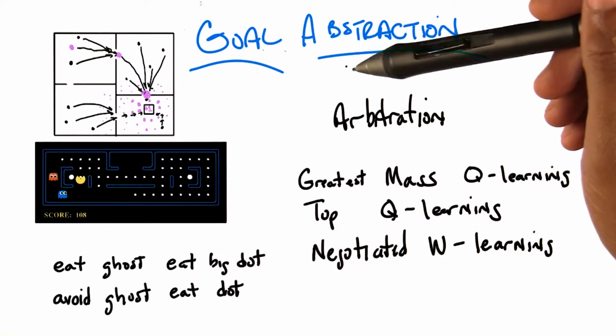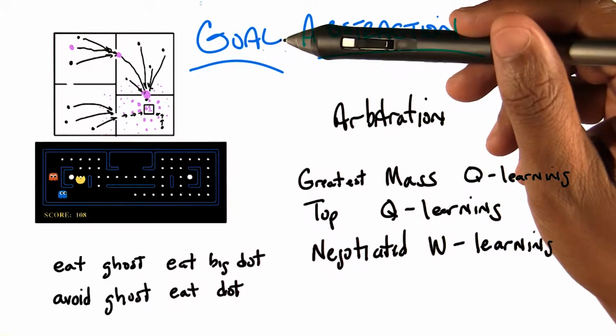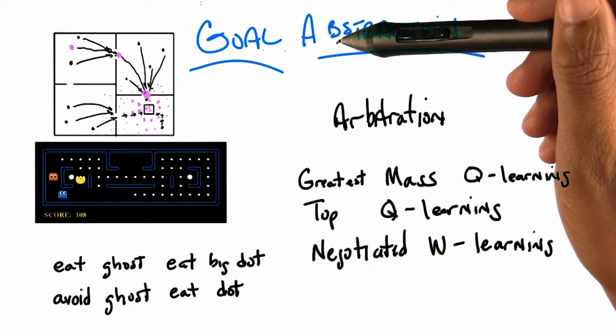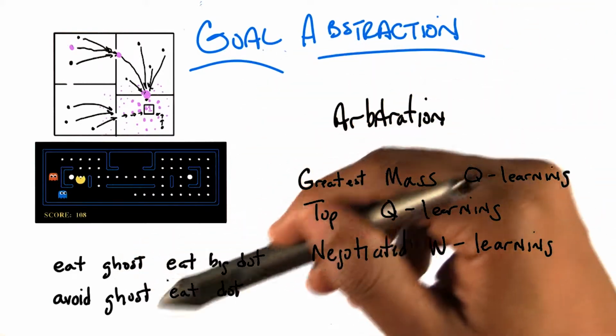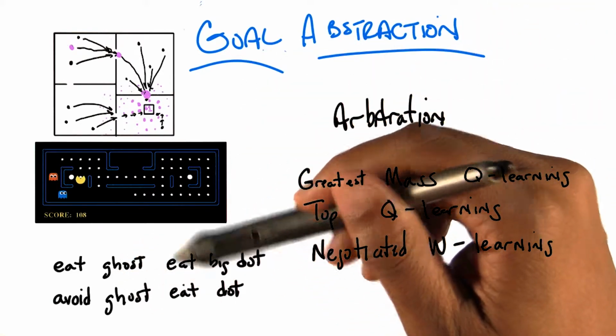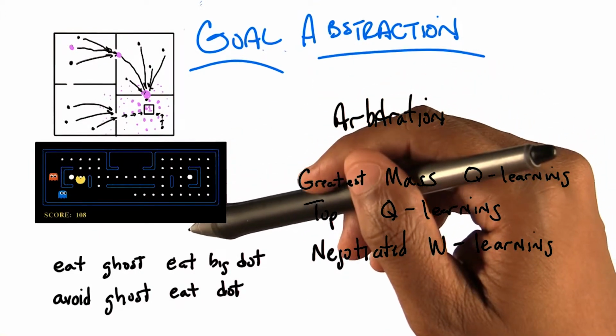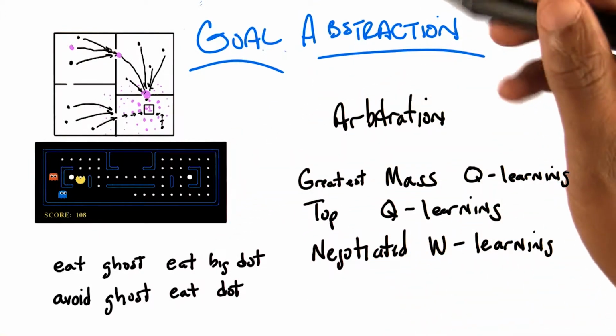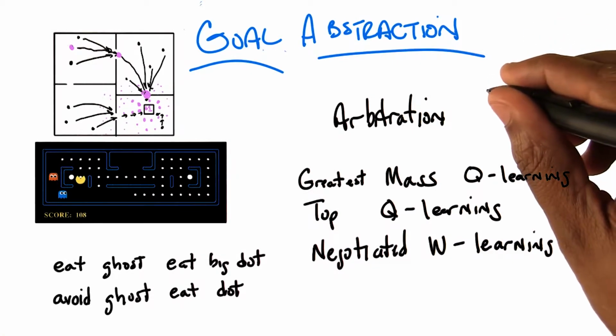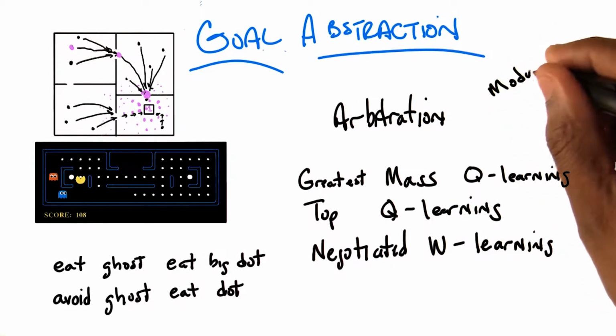So as I noted on the last slide, once we start thinking about goal abstraction and all of these functions or modules or procedures running at the same time, what you really have done is turn this into a problem of arbitration. By the way, this does have a name. I really like the name. It's called modular reinforcement learning.